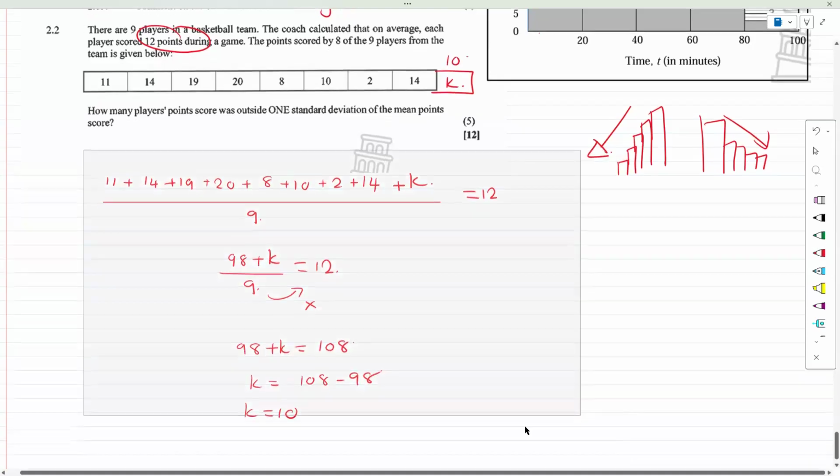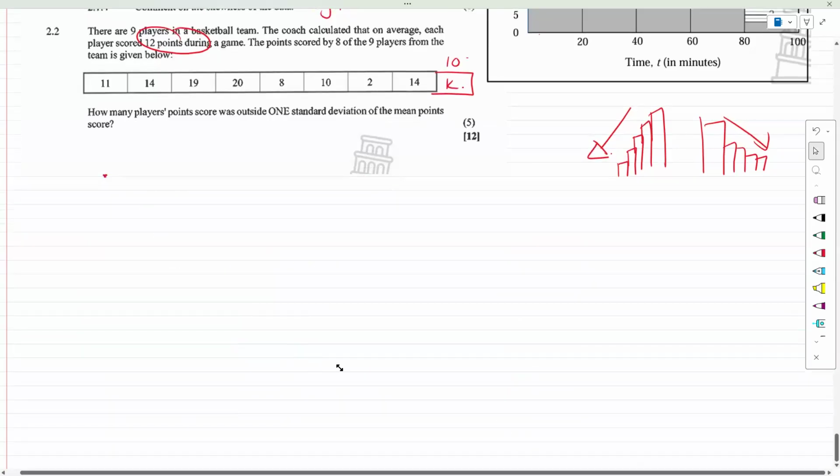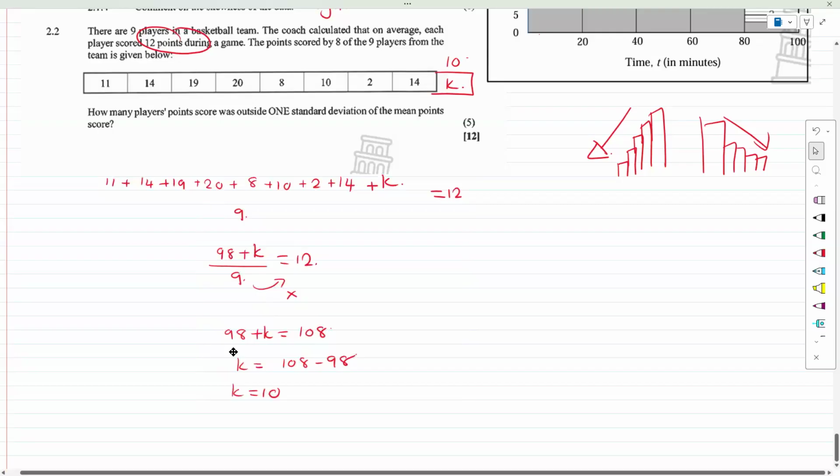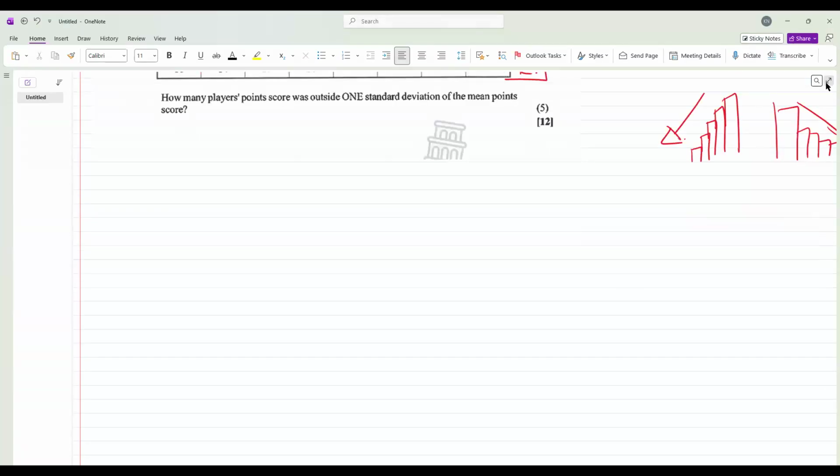That would count for quite a bit of marks. Part 2 would be for us to calculate, sorry guys, my screen just switched off. I mistakenly deleted whatever I had.